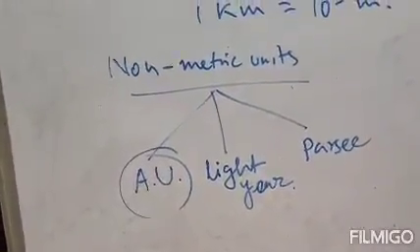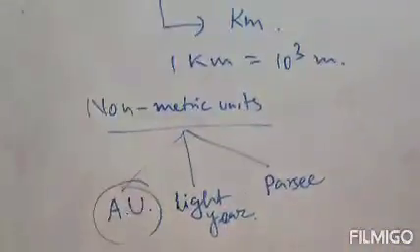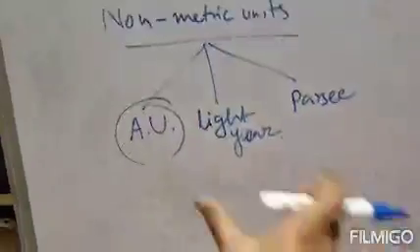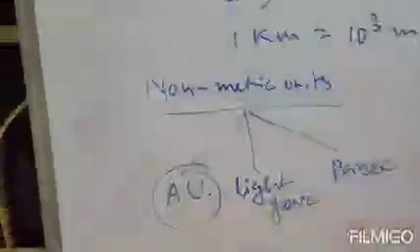Astronomical unit is used to measure the distance between two heavenly bodies. Actually, these three are used to measure between two heavenly bodies. So we will just know the value of these three non-metric units.